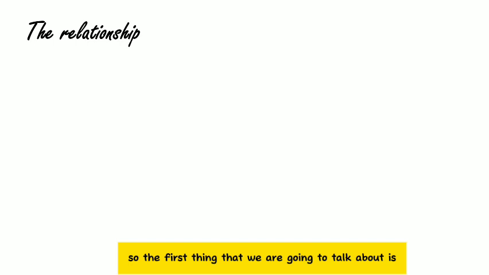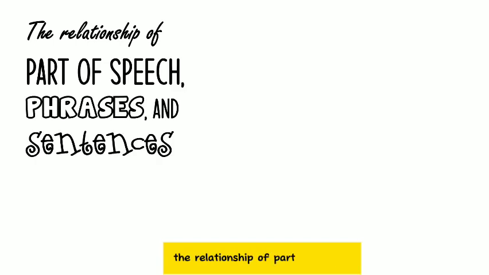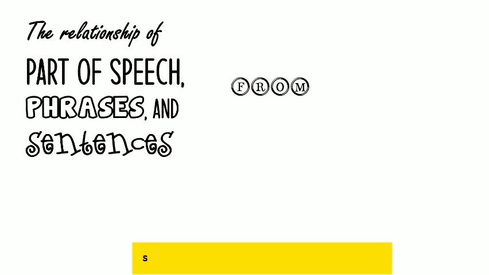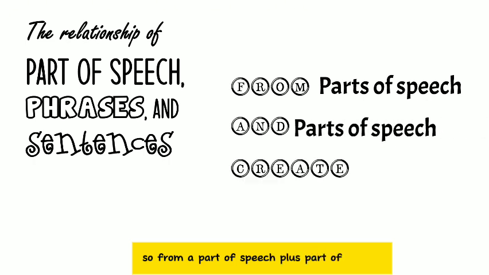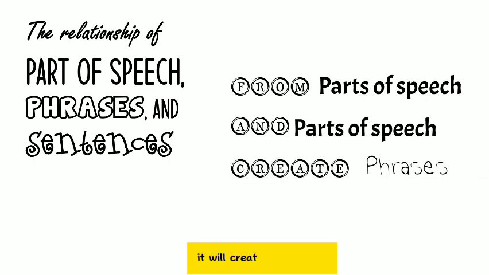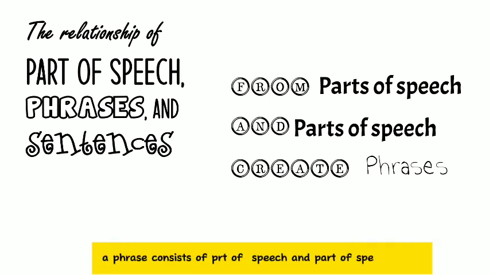So the first thing that we are going to talk about is the relationship of part of speech, phrases, and sentences. From part of speech plus part of speech, it will create a phrase. So a phrase consists of part of speech and part of speech.